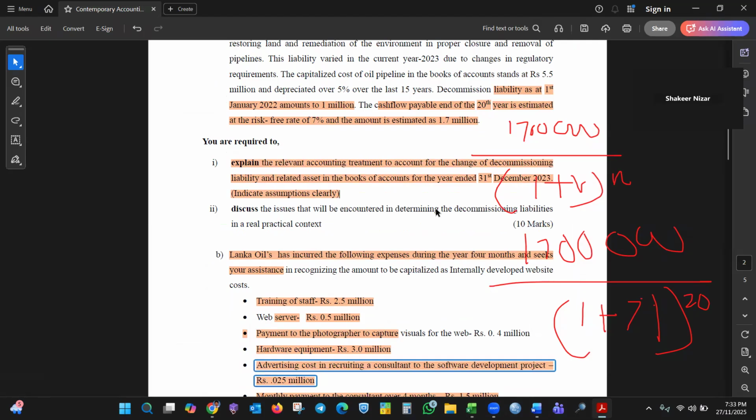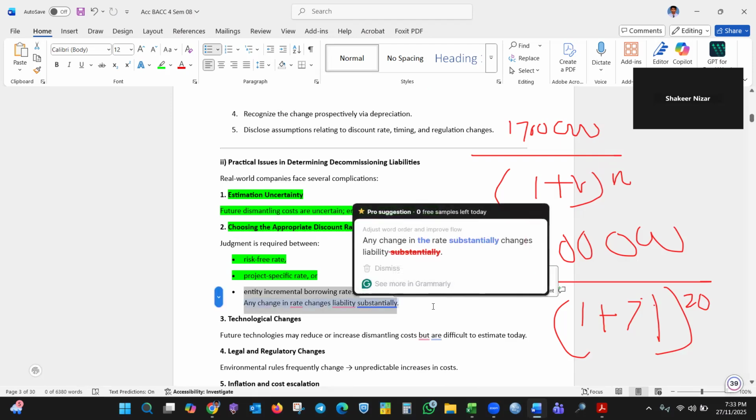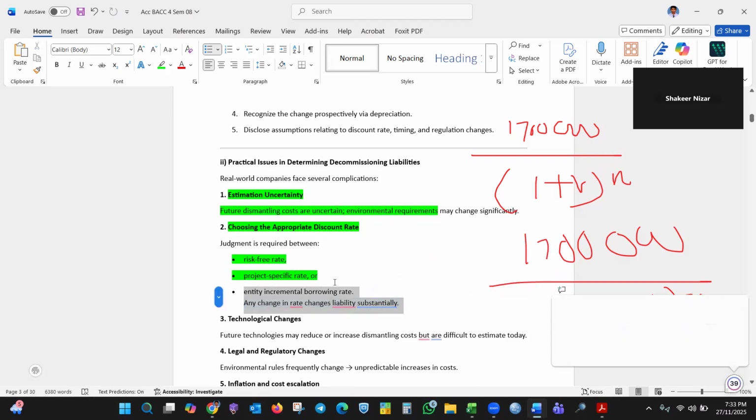Here, discuss the issues that will be encountered in determining the decommissioning liabilities in real practice. Estimation uncertainty, environmental requirements will change, appropriate discount rate, risk-free rate, project-specific rate, entity's incremental borrowing rate that will be impacted.